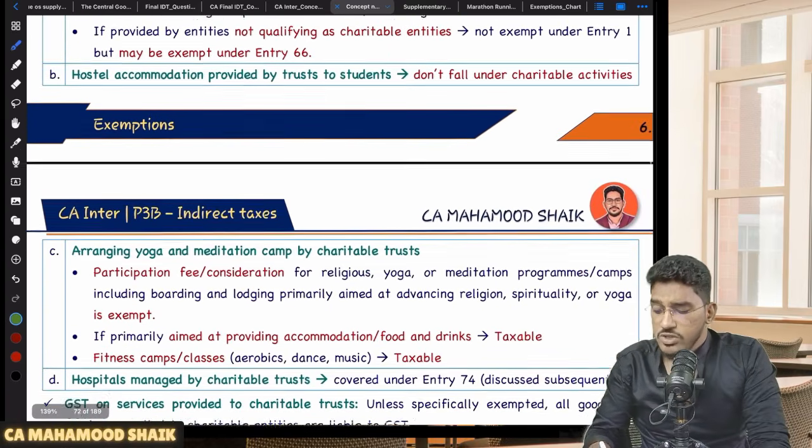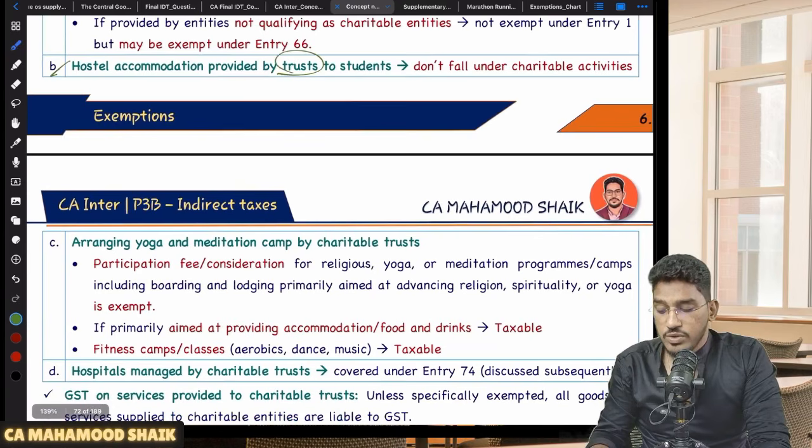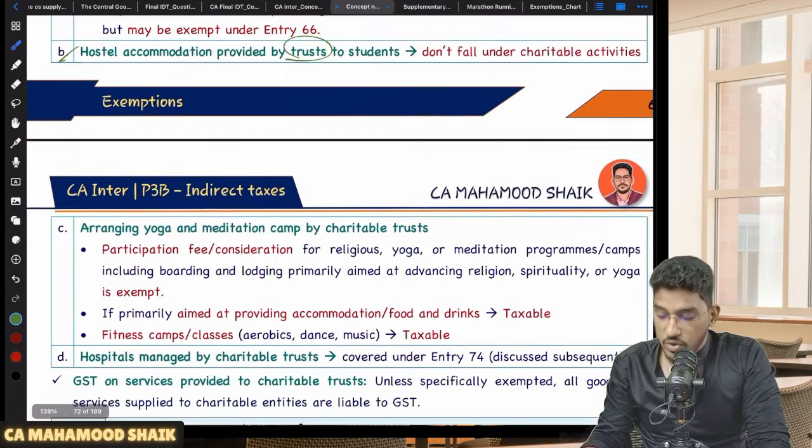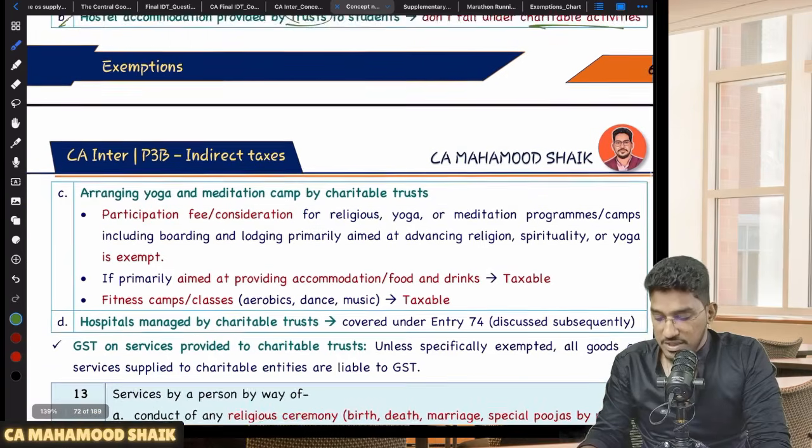Then hostel accommodation provided by trust to students. There will be some trust and all. They will provide hostel accommodation to students. Did you see anywhere that is getting covered under charitable activities? The answer is no. So it doesn't fall under charitable activity. That means it will be taxable.